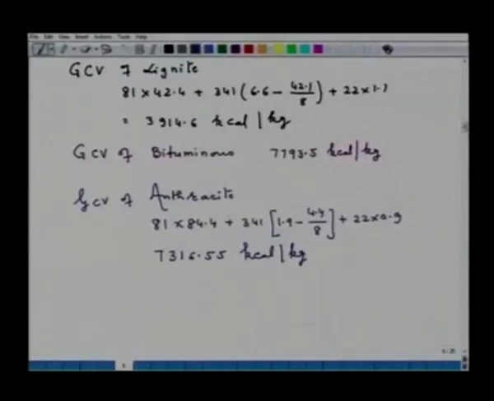So, of all the three fuels, if you want to analyze the calculation, we see that the bituminous coal has a relatively higher quality than anthracite and lignite, because the bituminous coal on combustion gives higher calorific value as compared to anthracite and to lignite.